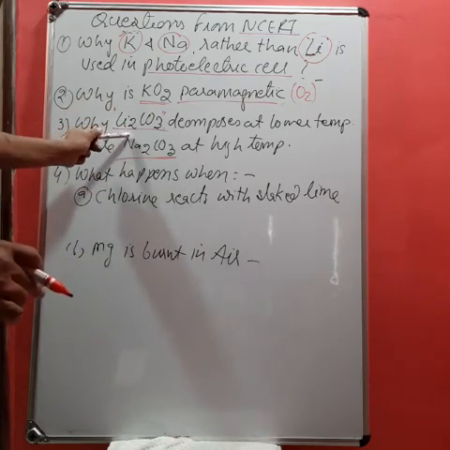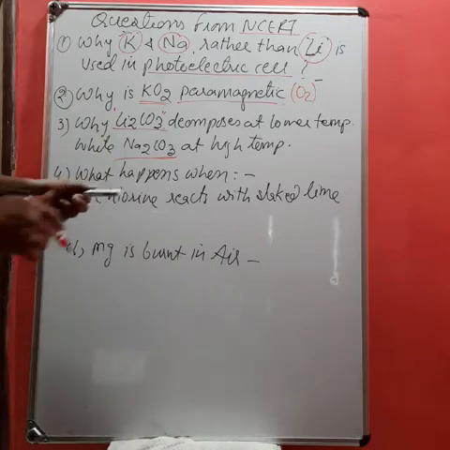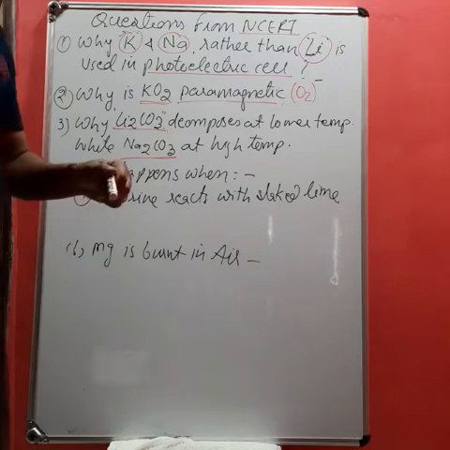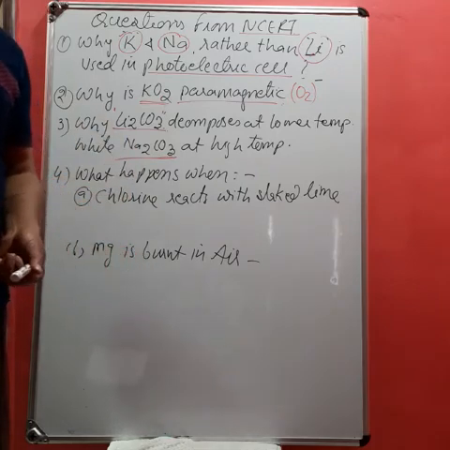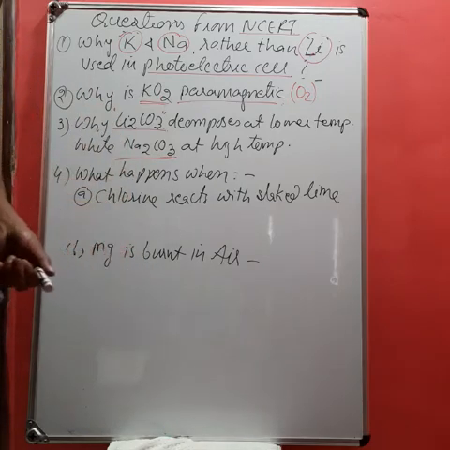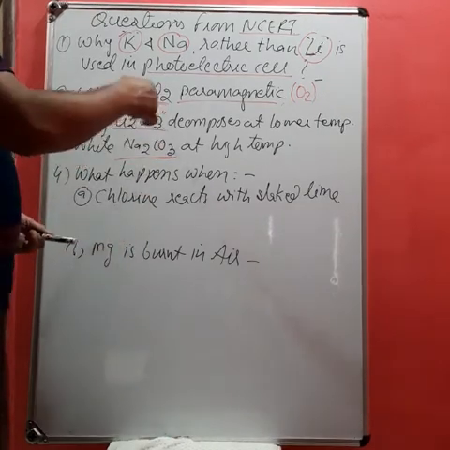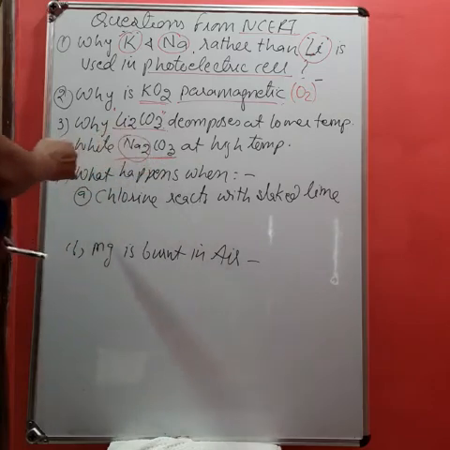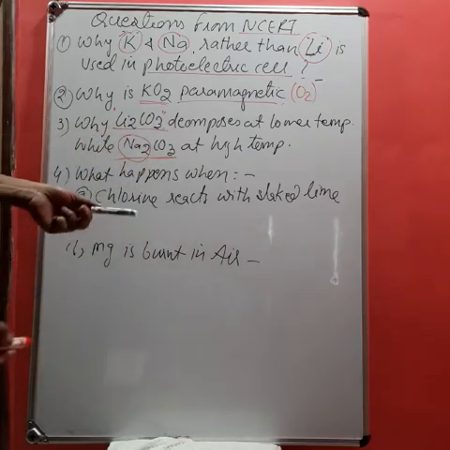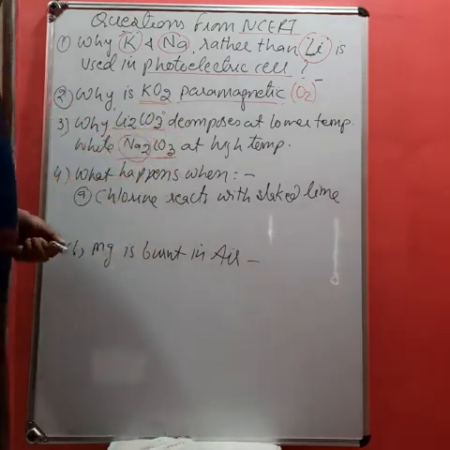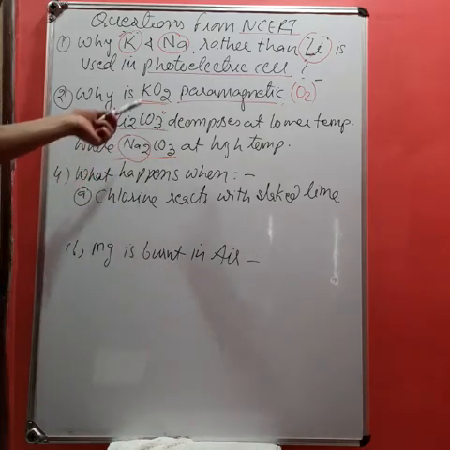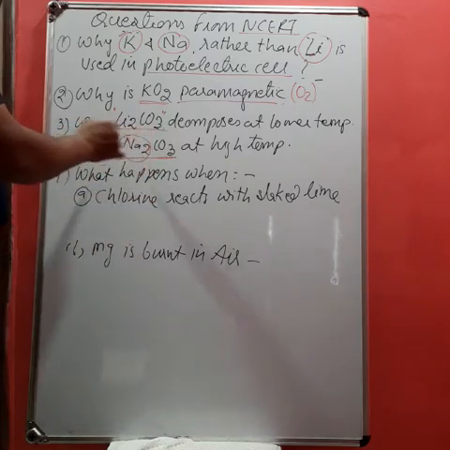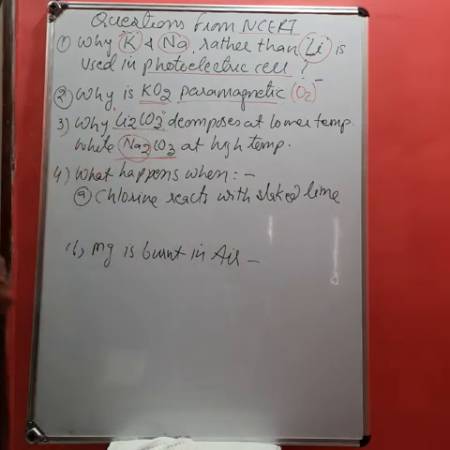Being that its lattice enthalpy is lower, after decomposition it forms Li2O. Now the Li2O lattice enthalpy becomes very high, that is, it becomes what? More stable, and therefore Li2CO3 very easily decomposes. While in the case of Na2CO3, the sodium is bigger in size and the carbonate is also bigger in size, and therefore it requires high temperature for decomposition, due to more thermal stability and higher lattice enthalpy.